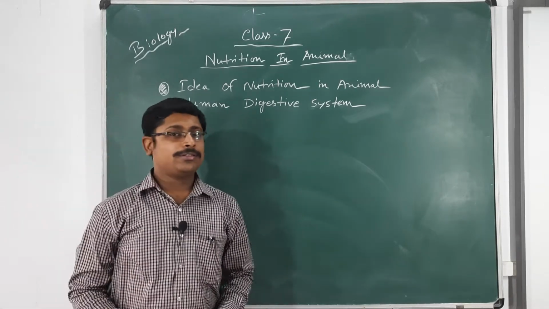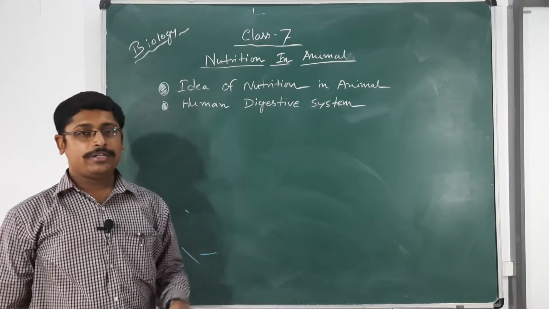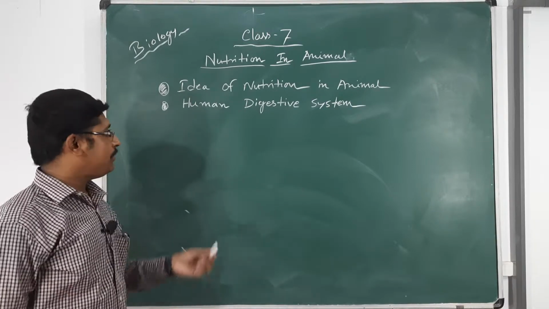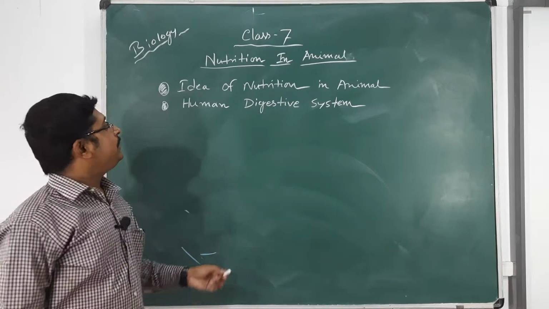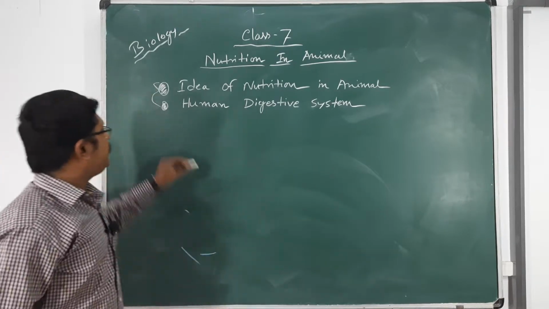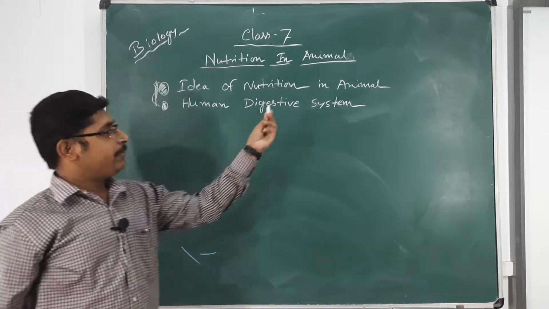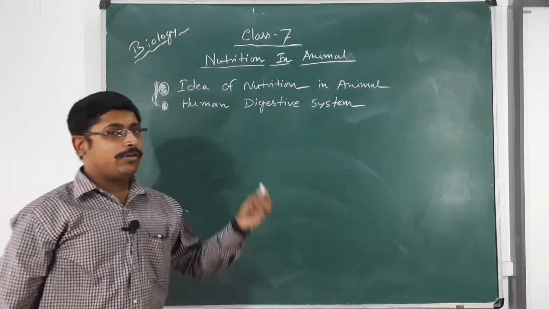Good morning, students. So today the topic of our discussion is the second chapter of our biology syllabus of class 7, that is nutrition in animals. These are the two key points of this chapter. Basically there are three, but I have written two because today in this lecture we will discuss the basic two topics. That is the idea of nutrition in animals, which you already know.